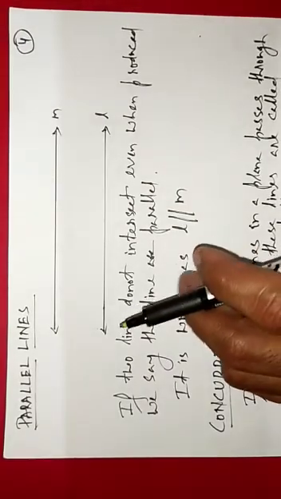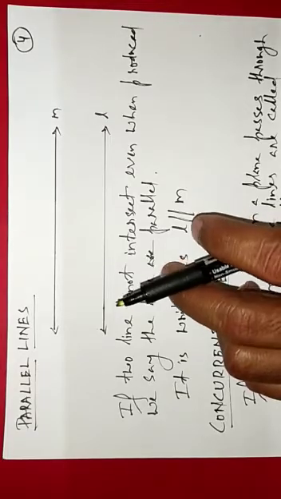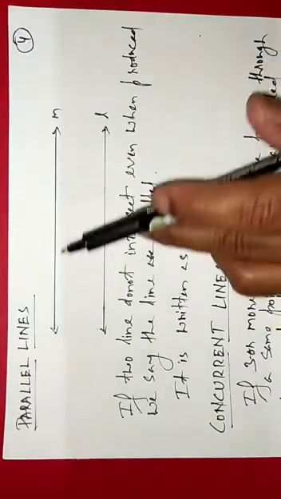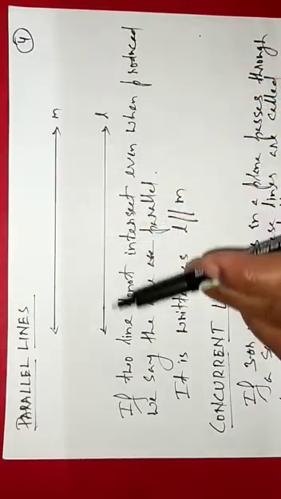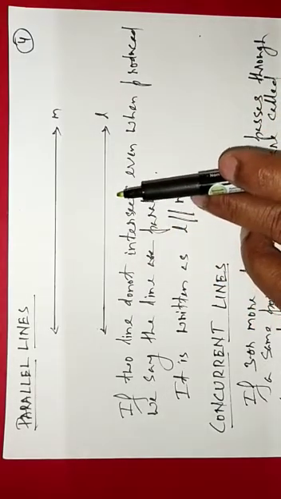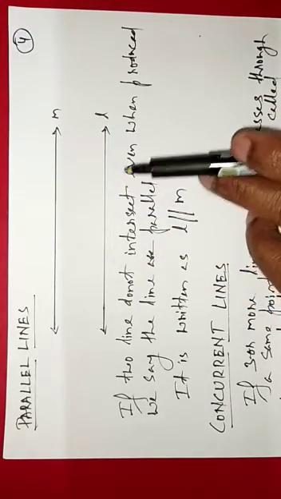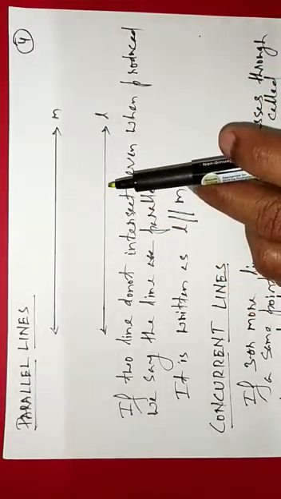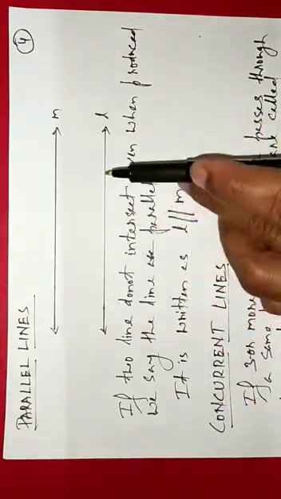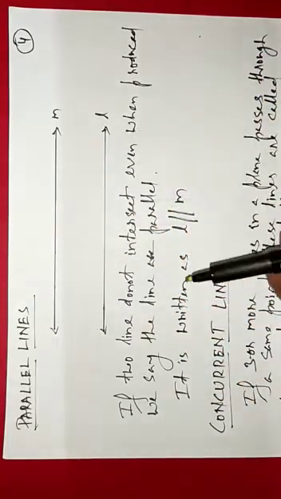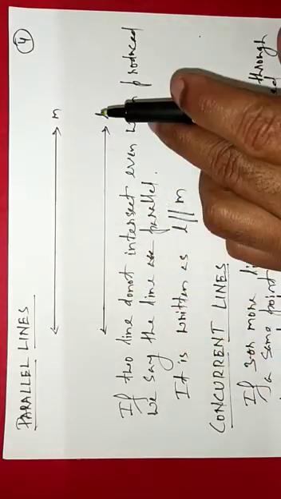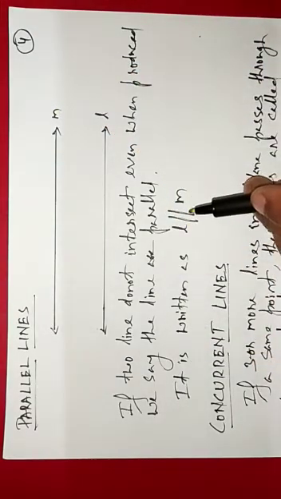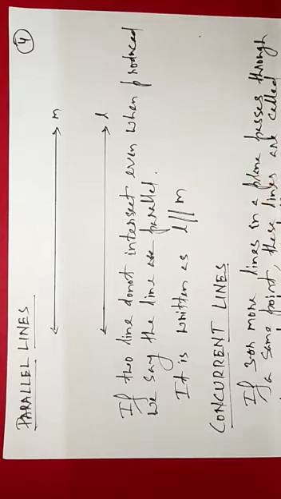Now children, let us study about parallel lines. What are parallel lines? Here in this diagram you can see line L and line M. These two lines never meet each other. They will never intersect each other. Then they are said to be parallel, and the distance between the two lines is always the same. Two parallel lines are written, suppose L is parallel to M, so I write it as L, this is the parallel sign, L is parallel to M.